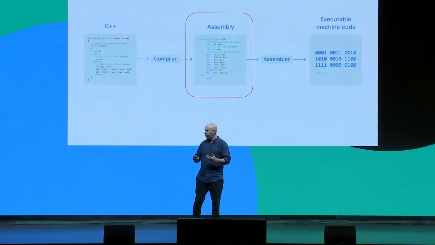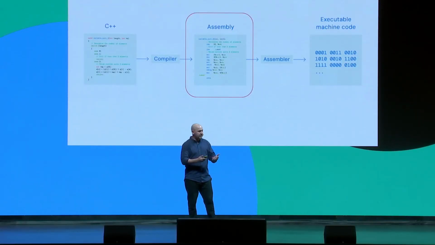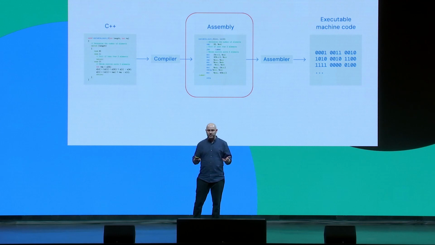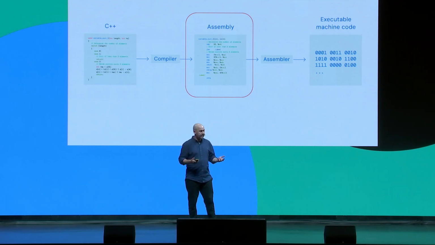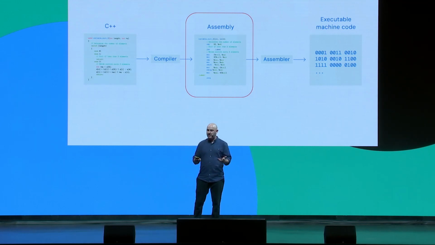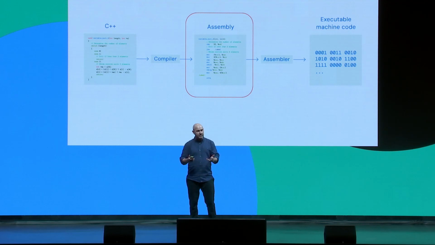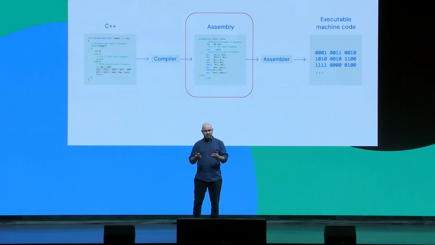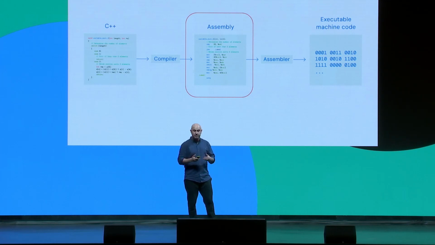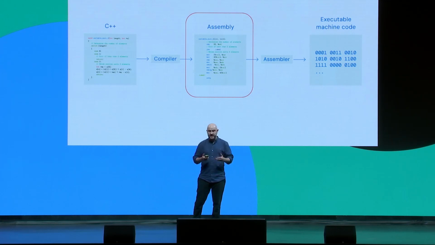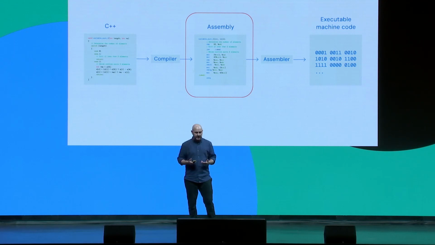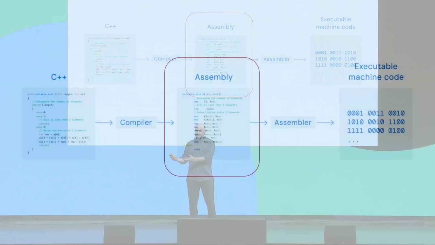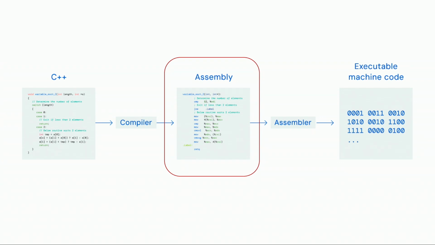And if we look at how most developers program, most of them will be programming in higher-level languages like C++. Then a compiler takes this higher-level language and compiles it down to a lower-level language called assembly, which is much closer to the CPU and interacts with memory and registers. And assembly is executed line by line. An assembler then takes this code and then turns it into machine code that can be executed on a machine.